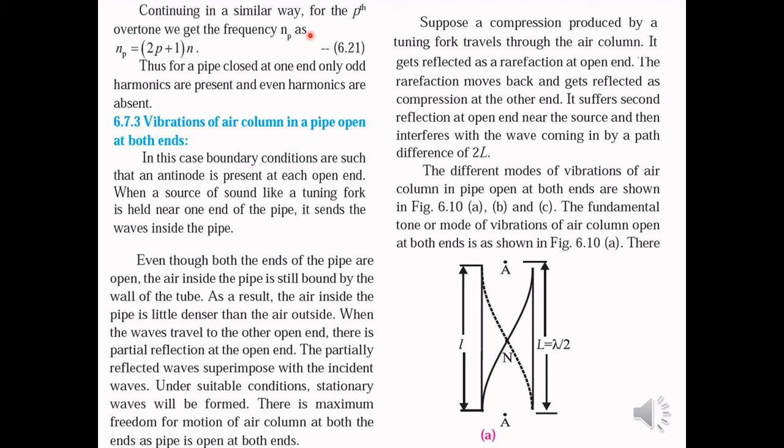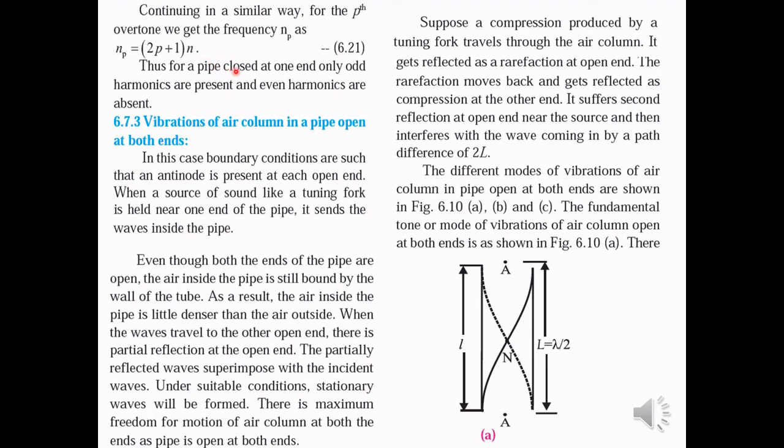So continuing in the similar way, for the pth overtone, what we can write as the frequency np is equal to twice p plus 1 times n, where p is an integer number starting from 1, 1, 2, 3 and so on. You cannot substitute p as 0 because there is no zeroth overtone, or if you substitute p is equal to 0, it will be the fundamental tone and not the overtone.